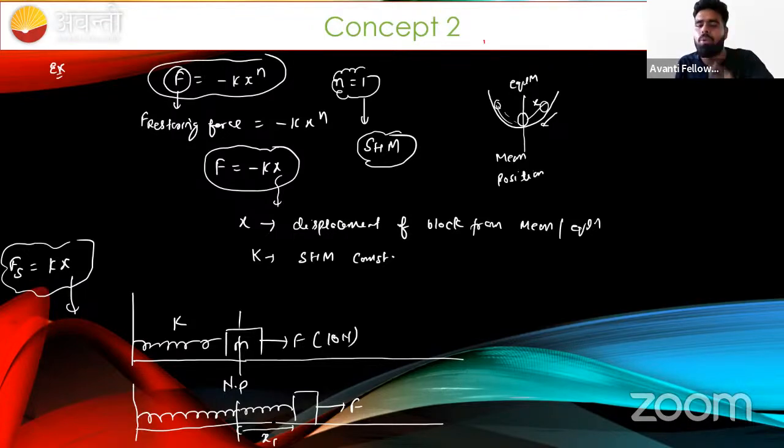What is the spring force that is acting here? Sir, spring force is always measured from the natural position. This is the natural position, and this x1 elongation occurs in the spring. So this force is nothing but kx1, and spring force always wants to bring the spring to its natural position. This is the funda, beta. Okay.